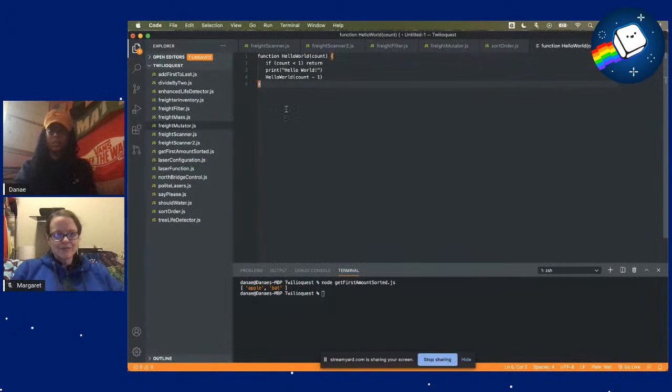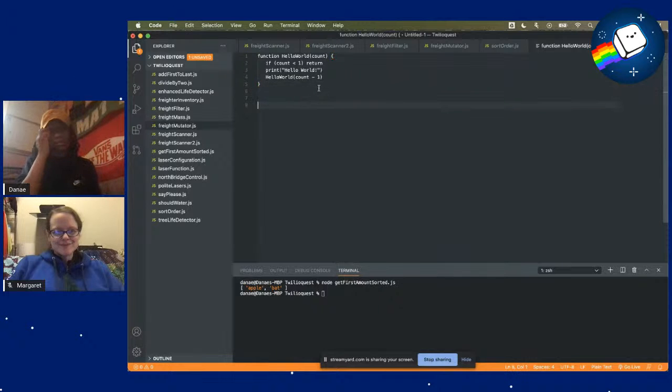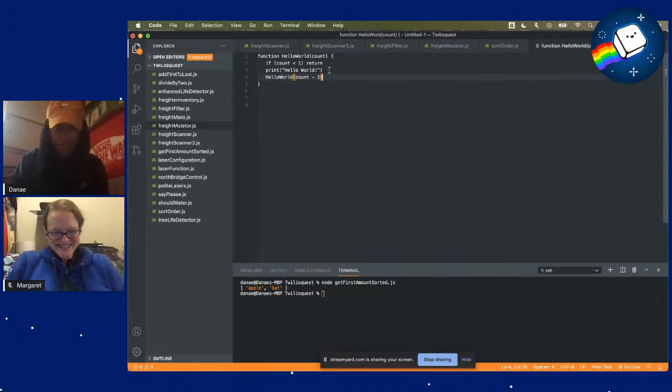So yeah, this is the example that will be in the GitHub. It prints out hello world 5 times, if you pass in 5 when you call the function. So we have the count here, and it uses fancy magic recursion to print out hello world, and it'll reduce your count each time, so we're not stuck in that infinite recursion forever for the rest of our lives.